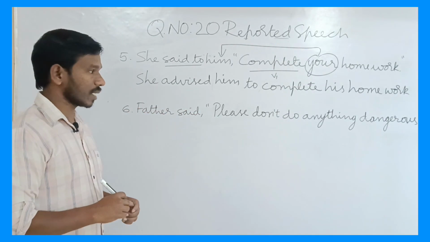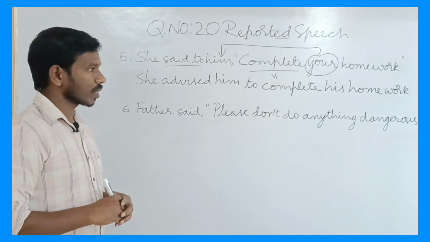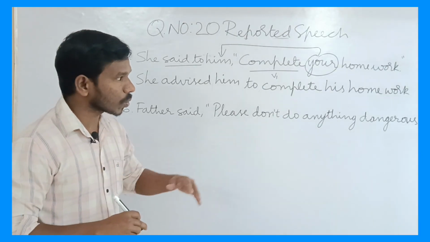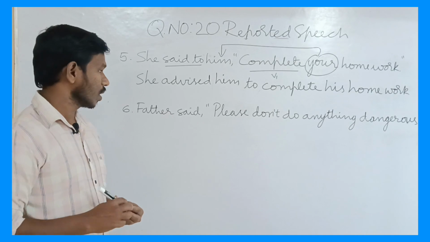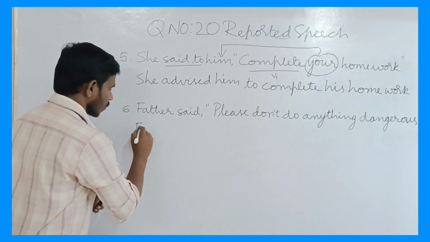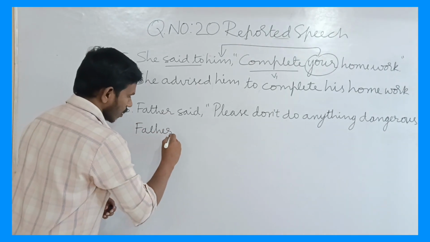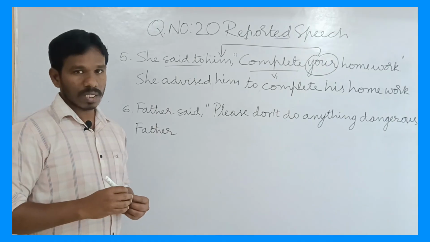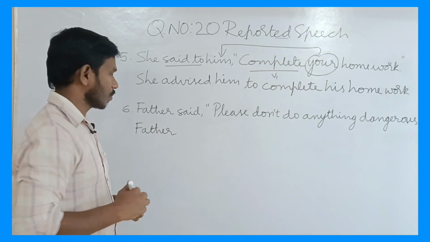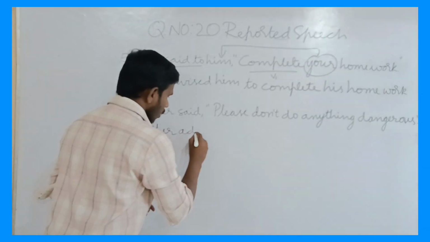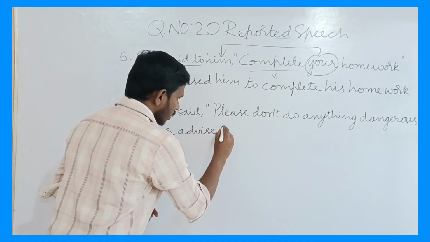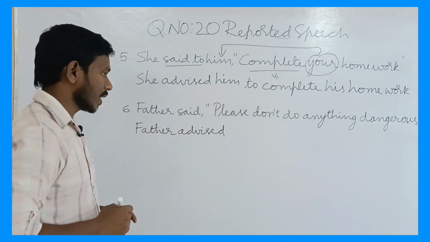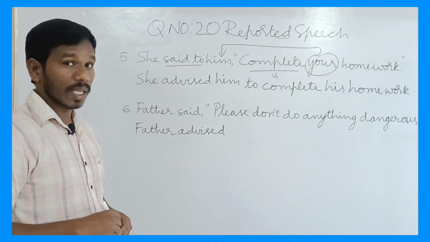Now go to the second sentence. Father said, please don't do anything dangerous. Now see here, father always gives us advice. So, father advised, okay.